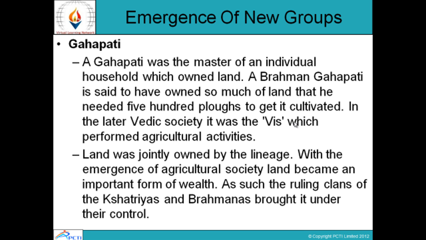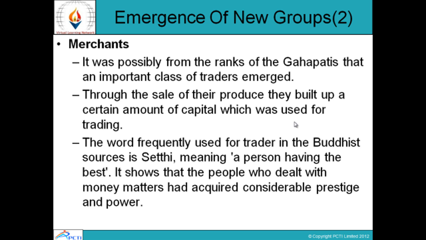Gahapati. A Gahapati was a master of an individual household which owned land. A Brahman Gahapati is said to have owned so much of land that he needed 500 ploughs to get it cultivated. In the later Vedic society, it was the Vish which performed agricultural activities. Land was jointly owned by the lineage. With the emergence of agricultural society, land became an important form of wealth. As such, the ruling clans of the Kshatriyas and Brahmans brought it under their control.